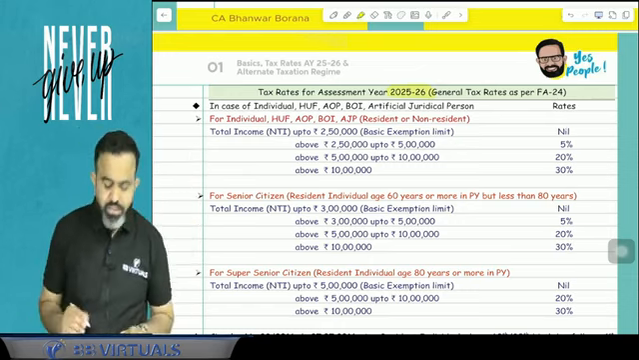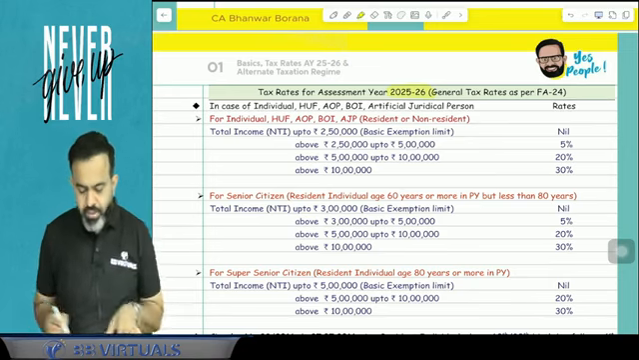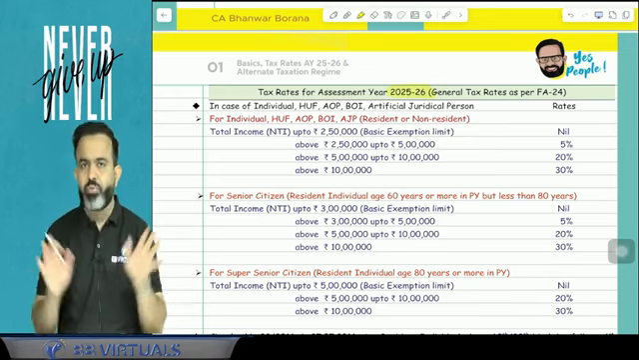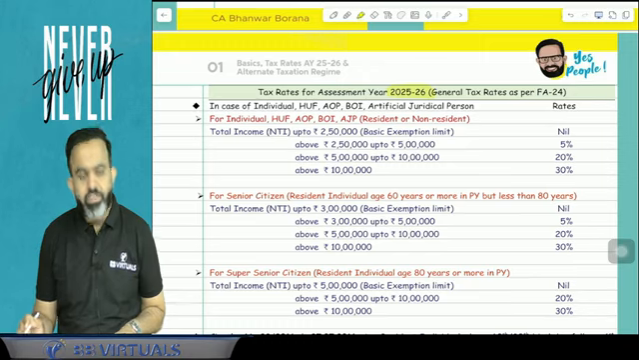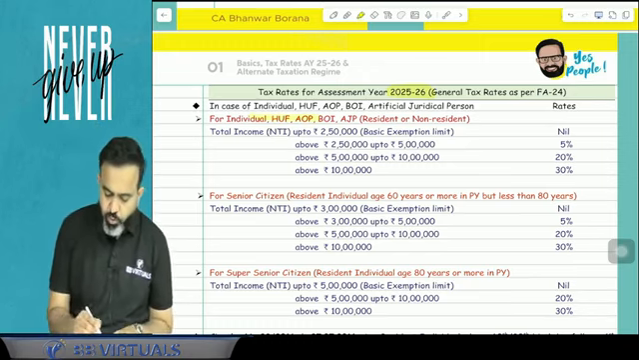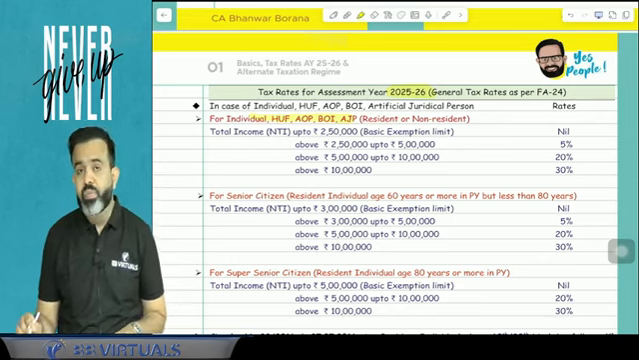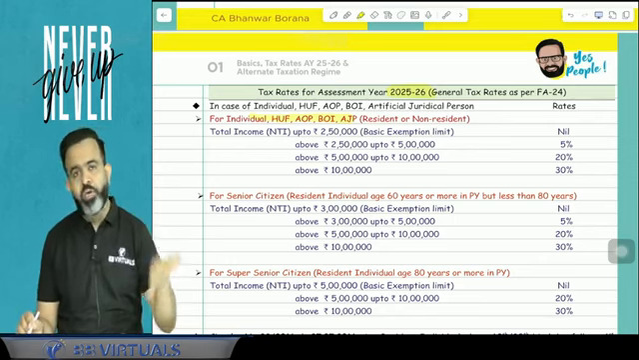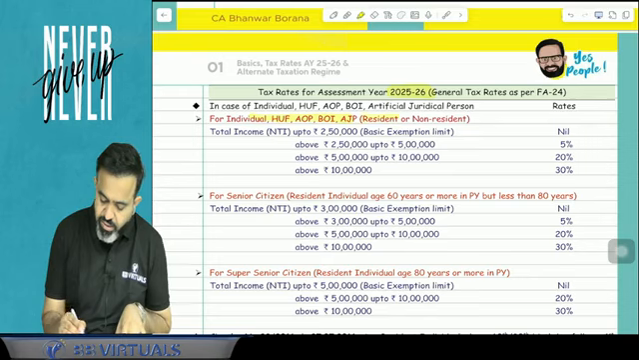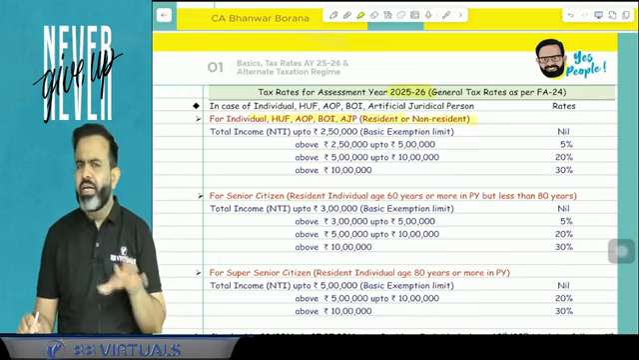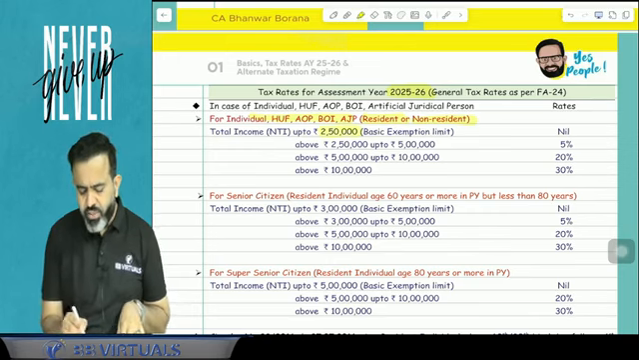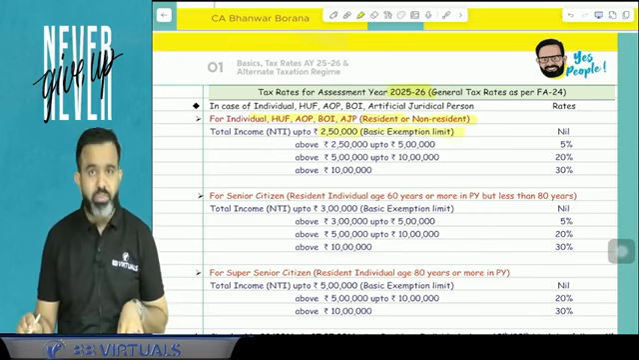So let's start with the general tax rate. For your examination, there is no change in the general tax rate this year. So what is the tax rate? In case of individual, HUF, AOP, BOI, artificial juridical person, whether that person is a resident or non-resident, the normal tax rate is up to 2,50,000, there is no tax. That is called your basic exemption.